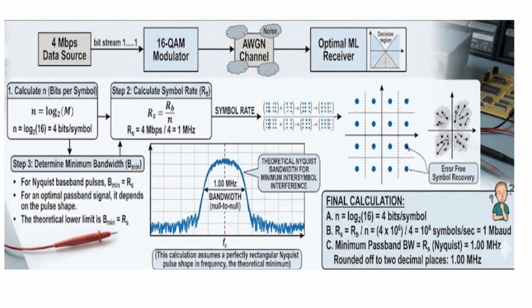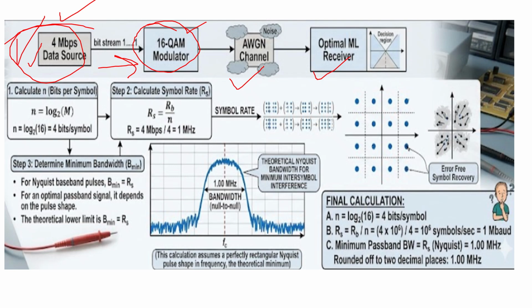In the question itself, it is given what the data source is, that is, the information rate. That is given as 4 Mbps, that is 4 into 10 to the power 6 bits per second. This is the information rate already given, which is a stream. And we are going to use the 16 QAM technique, which is also given. Then there is additive white Gaussian noise, and then the maximum likelihood receiver we are going to use here.